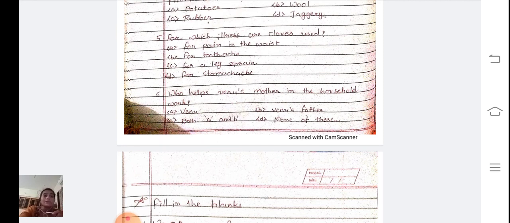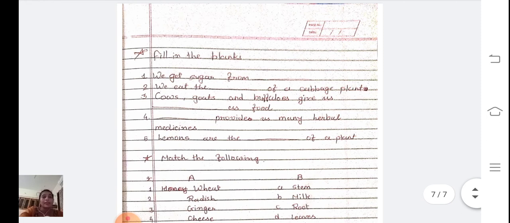Sixth one. Who helps Venu's mother in the household work? A. Venu, B. Venu's father, C. Both A and B, and D. None of them. So correct answer is Venu's father. Fill in the blanks. We get sugar from days. So we get sugar from sugarcane. We eat the days of a cabbage plant. So what we eat in cabbage? We eat the leaves of a cabbage plant.